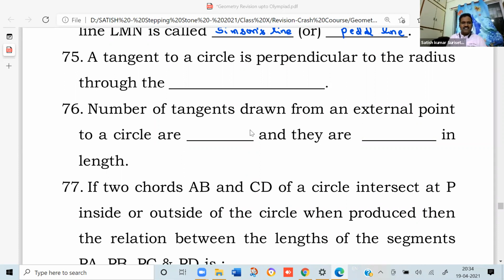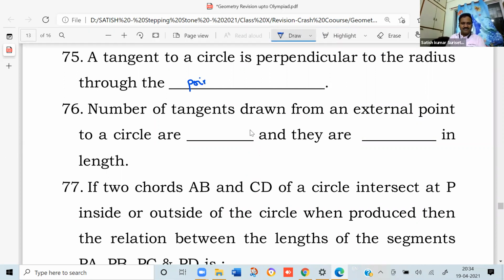A tangent to a circle is perpendicular to the radius through the point of contact. The number of tangents drawn from an external point to a circle are... So how many tangents can be drawn from an external point to a circle? Two. And they are equal in length.